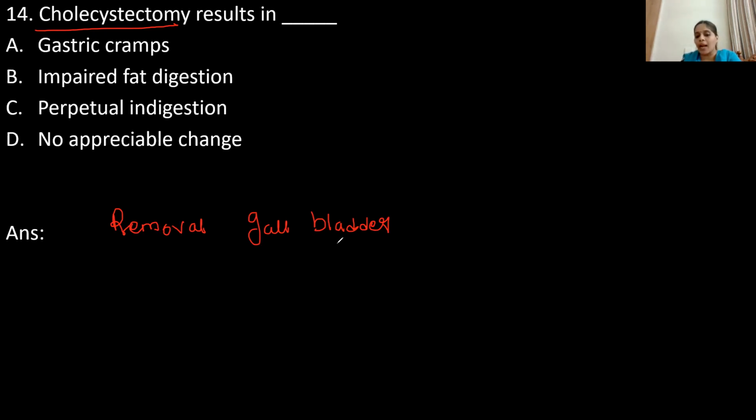See, bile juice was secreted by the liver and it was stored inside the gallbladder for some time. If gallbladder was removed, bile juice will be released directly without storing. So it results in impaired fat digestion. So the correct option is B. Yes. Let's move on to the next question.